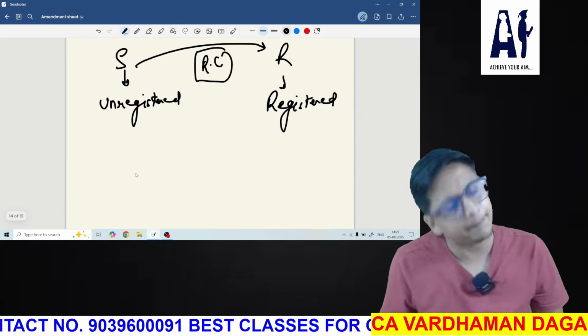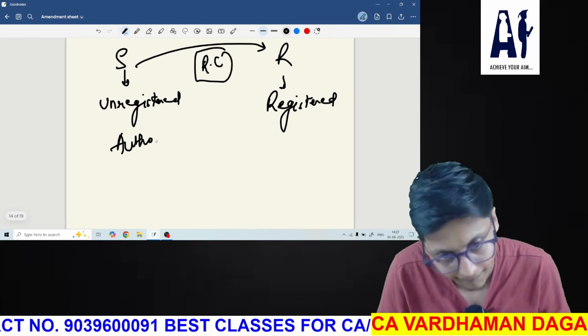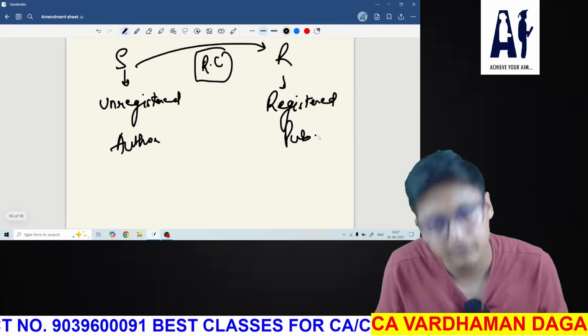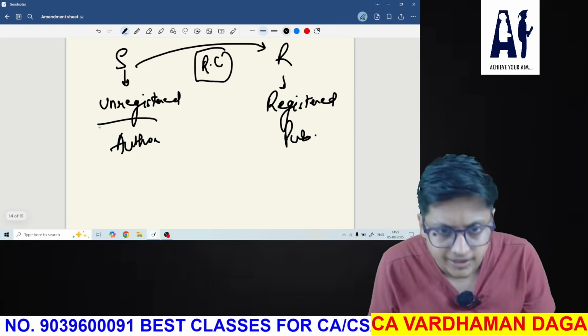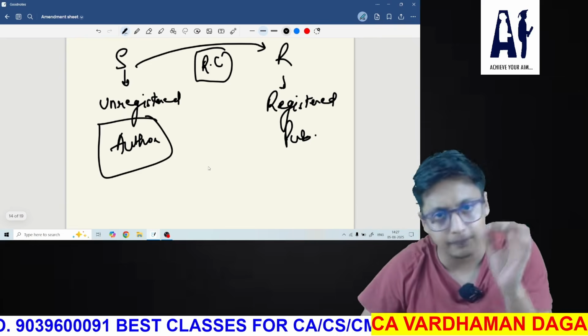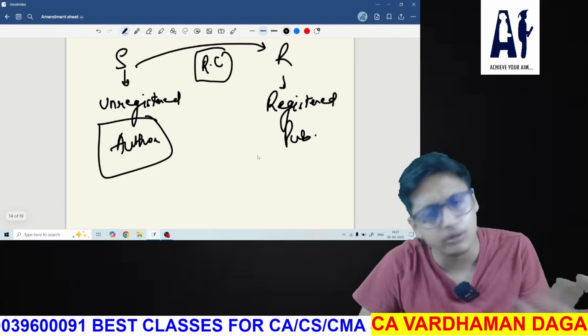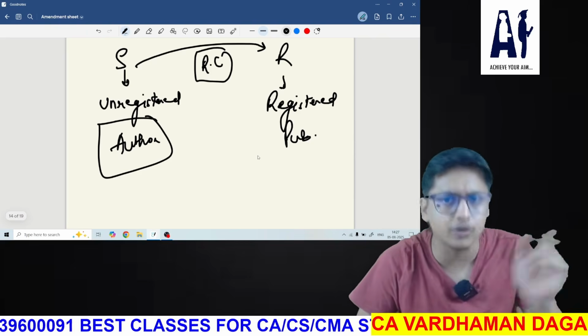Sir, can we have an example? Yes. You can take the example of an author and publisher. Okay. The author is unregistered and the publisher is registered. So the publisher will be liable to pay GST under reverse charge. We all know this provision. This provision is from a long time.